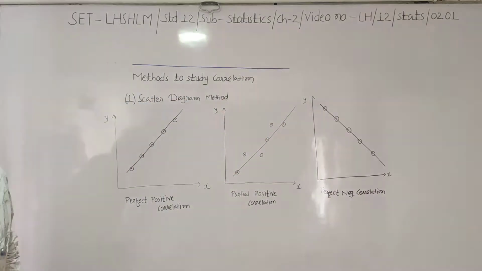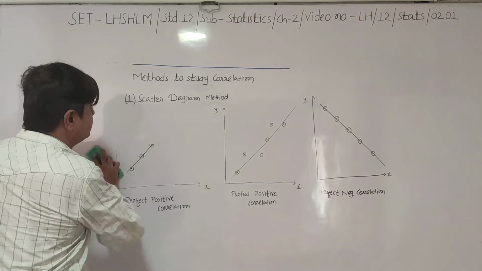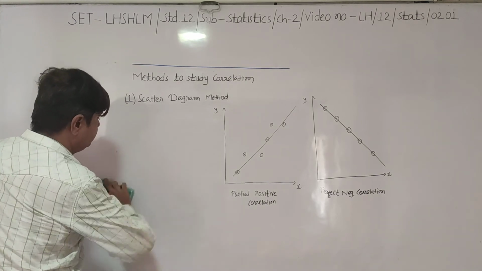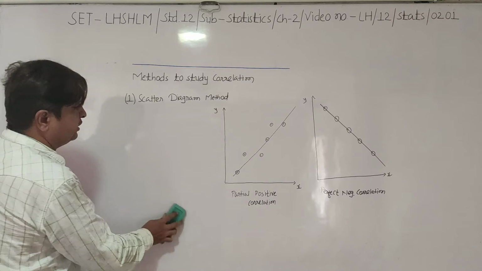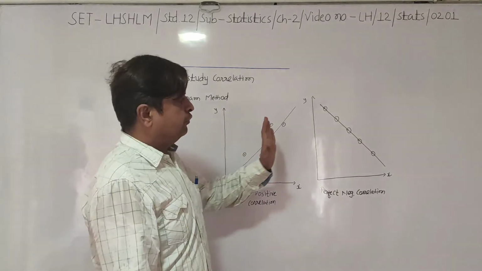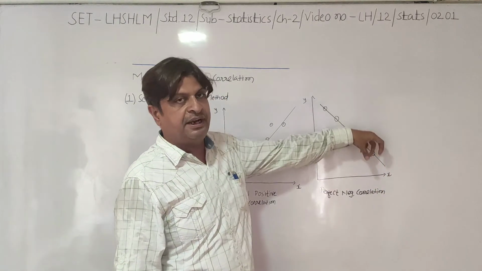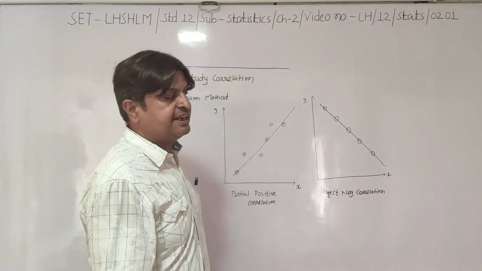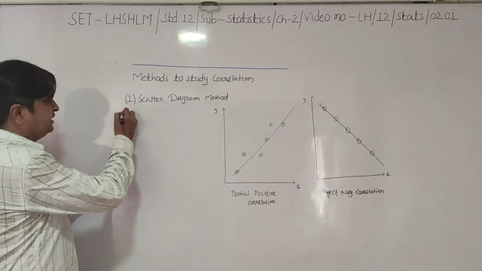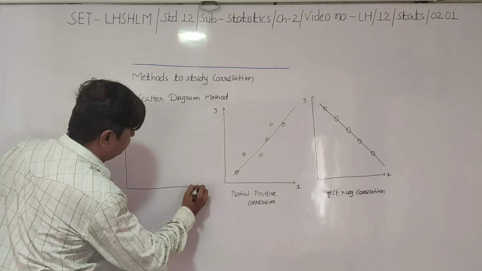Okay, now the next type. The next type is partial negative correlation. Now see what partial negative correlation is. Again, when all your points flow from left to right downward but are not lying on the same line, then we can say that there is a partial negative correlation.